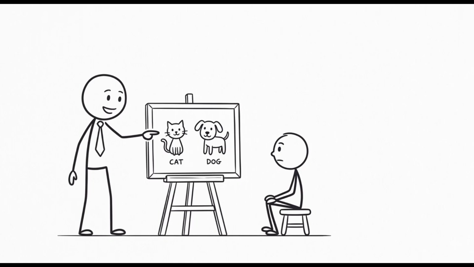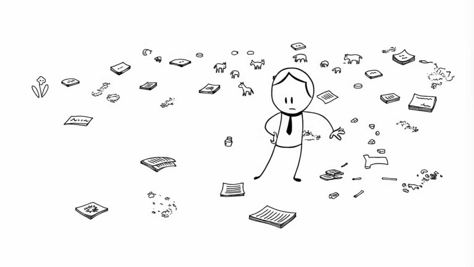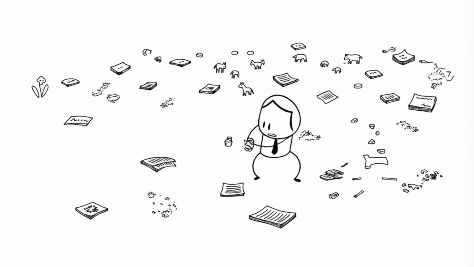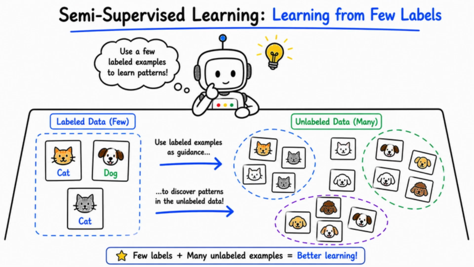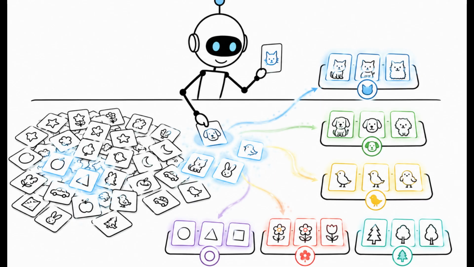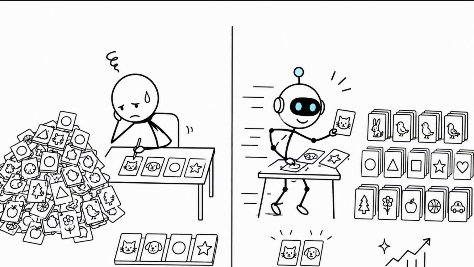But in real life, learning isn't always just one way. Sometimes you have a little guidance and a lot of exploration. That's where semi-supervised learning comes in. The machine gets a small amount of labeled data and a large amount of unlabeled data. It uses both to learn more effectively. This is especially useful when getting labeled data is difficult or expensive. So this is learning with a mix of guidance and discovery.